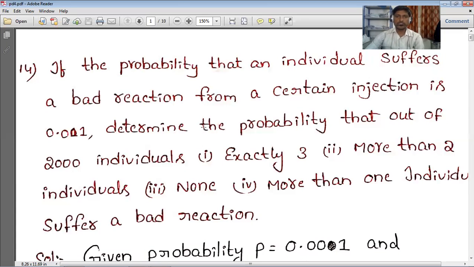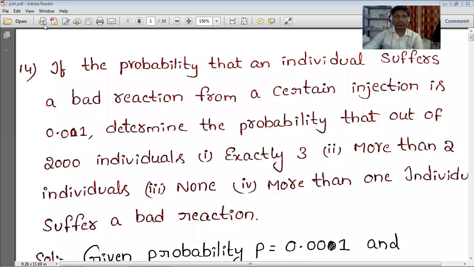Going to discuss the problems which are solvable by using Poisson distribution as well as binomial distribution. In the last two previous problems we saw that only Poisson distribution applied. See here: if the probability that an individual suffers a bad reaction from a certain injection is 0.001, determine the probability that out of 2000 individuals, exactly 3, more than 2 individuals, none, and more than one individual suffer a bad reaction.